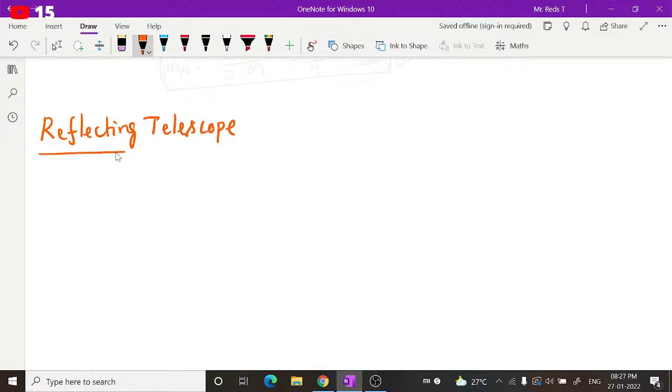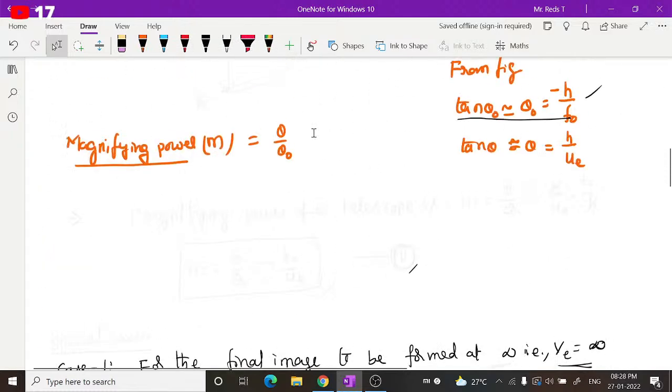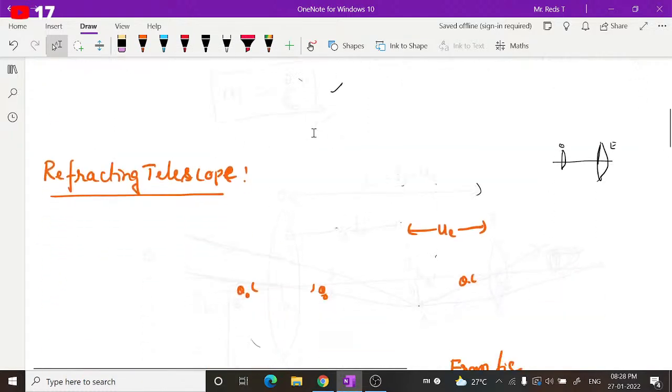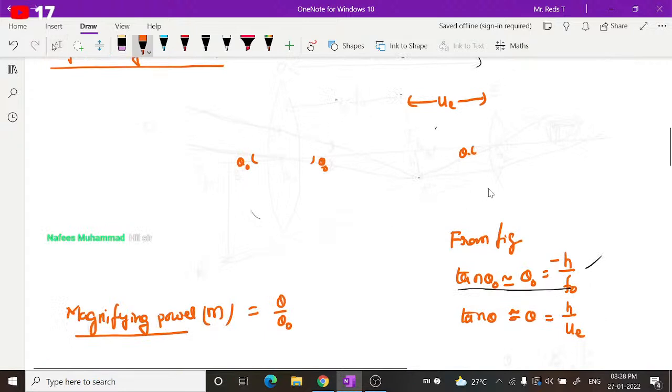Reflecting telescope. So obviously, in the refracting telescope, one second. Before going ahead with the reflecting telescope, a few more points I would like to give here. In the ray diagram, if you observe, where is the ray diagram? Oh, this is the ray diagram. Oh, this was in white color. So I hope nothing is visible on the screen. Let me briefly give you this again.